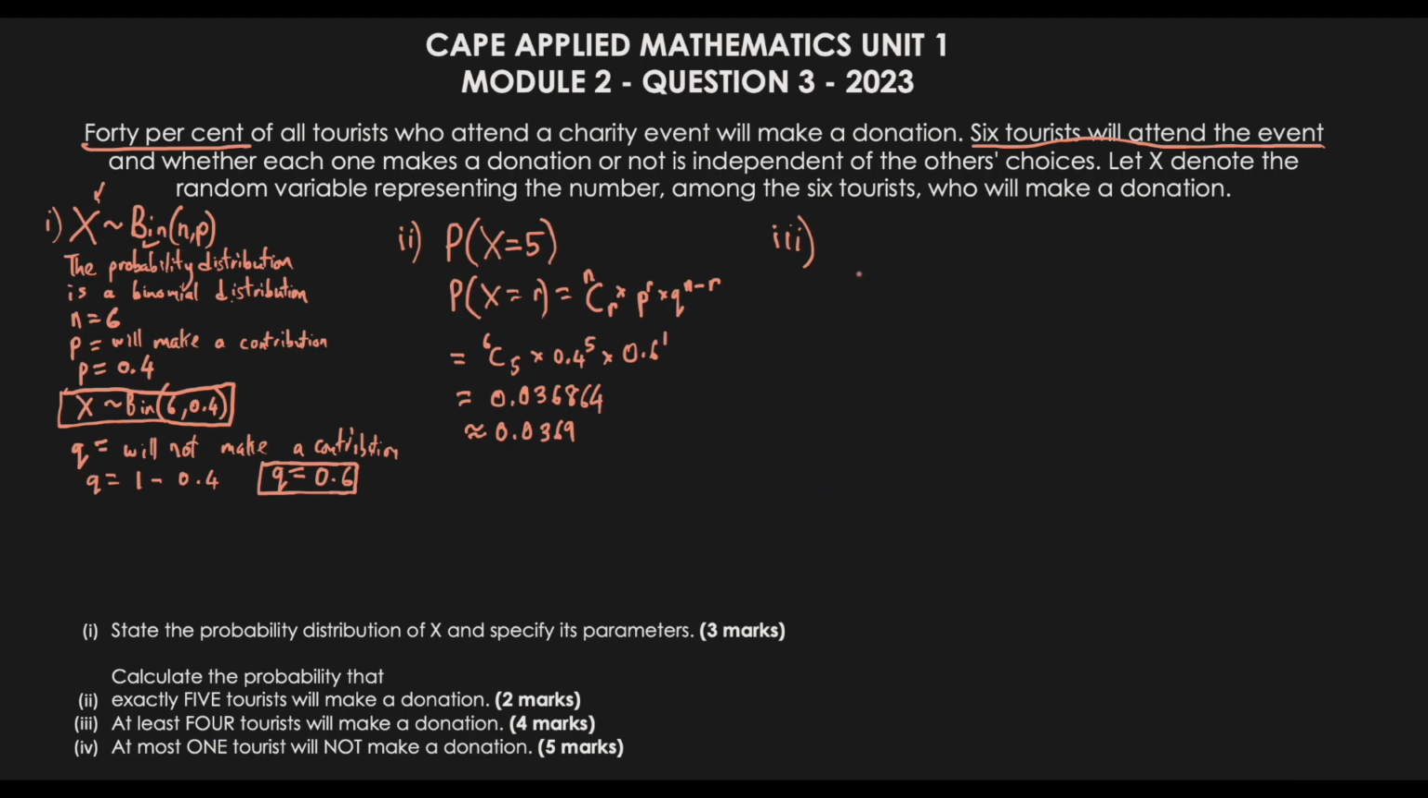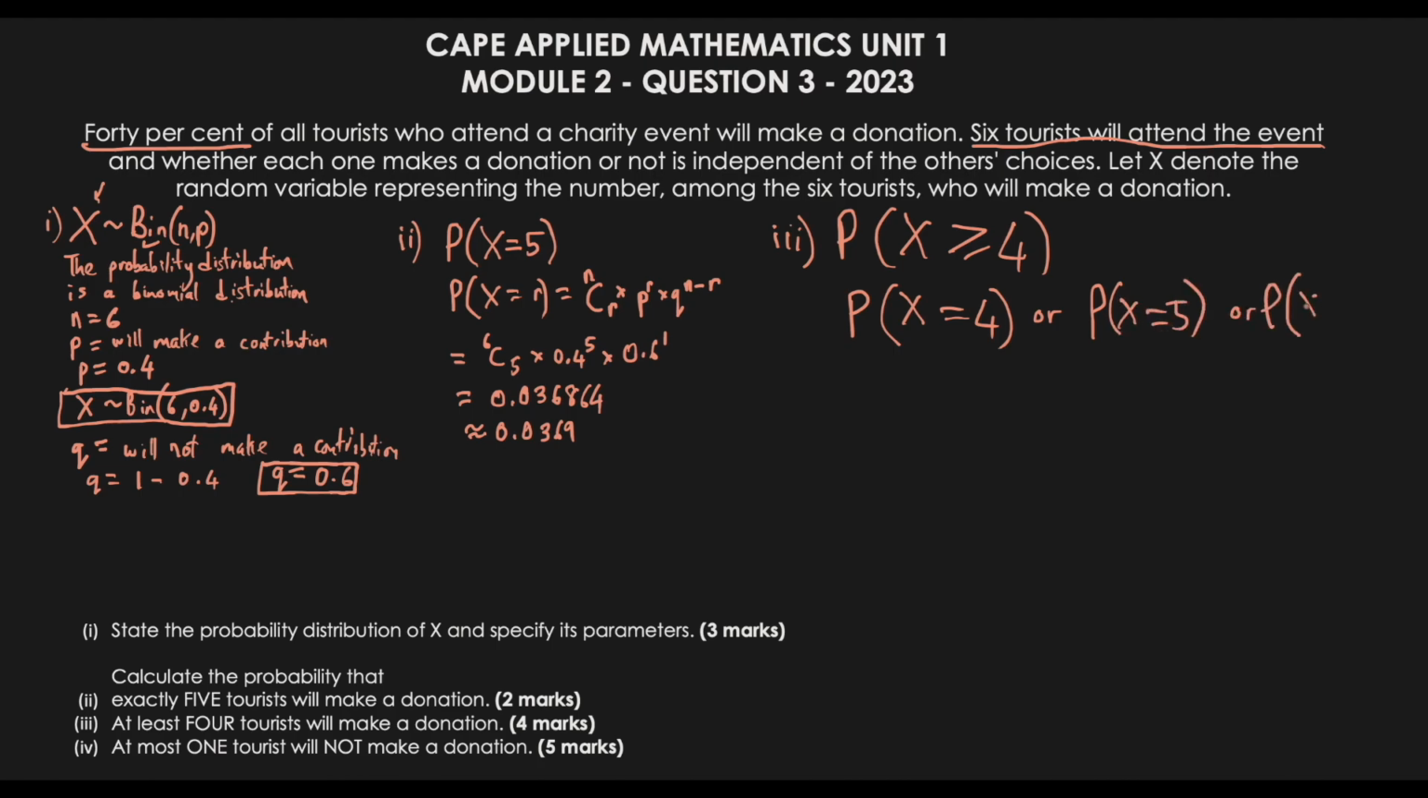So we want 4 or more. That would be the probability of X being more than or equal to 4. What we can do now is figure out what more than or equal to 4 means. It would be the probability of X being equal to 4, or X being equal to 5, or X being equal to 6. These are all the different possibilities that fit the question: at least 4 tourists will make a donation.